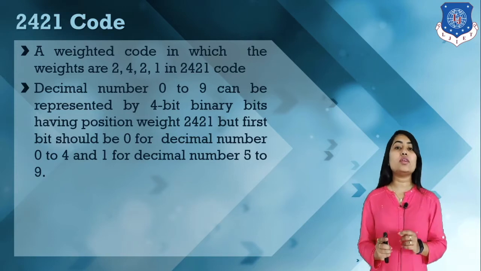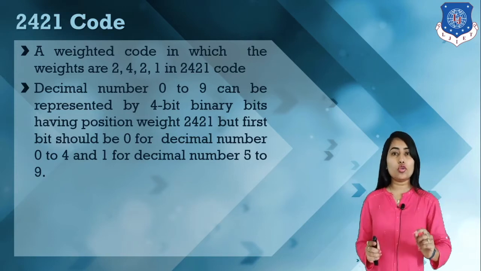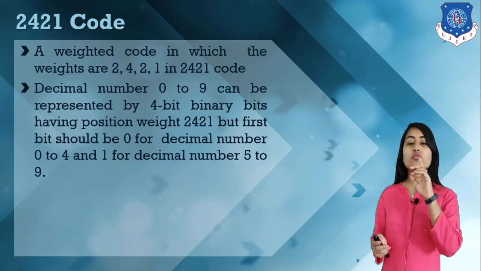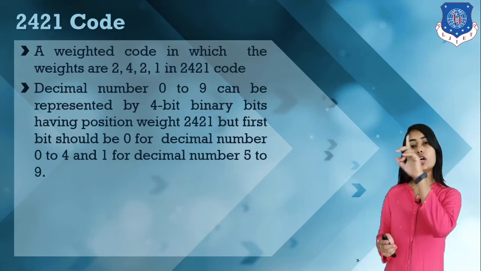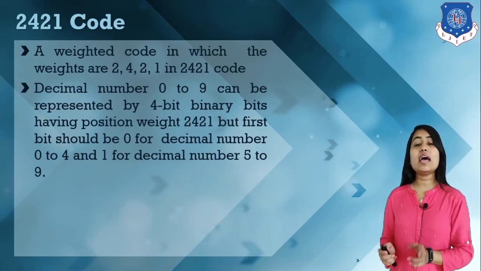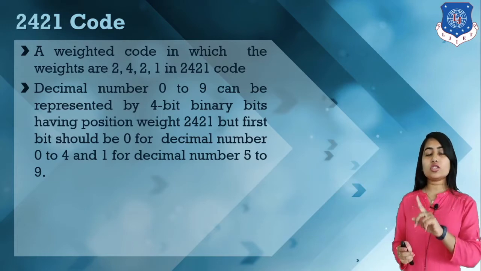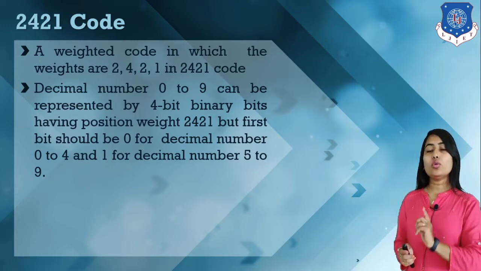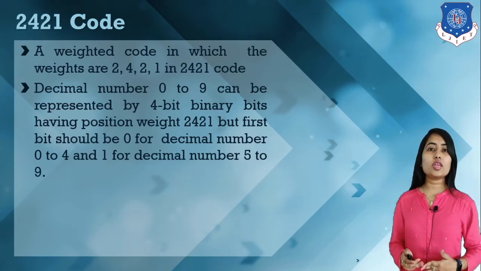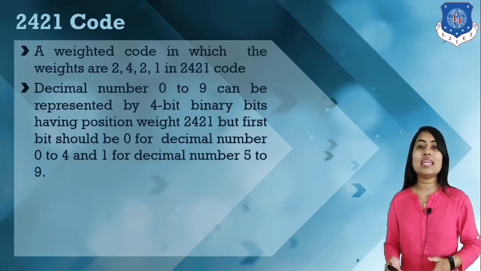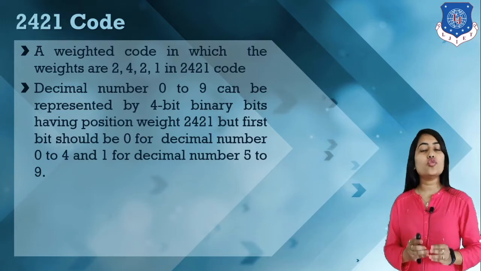Whenever we have a number from 0 to 4, we cannot use the first bit, so we put 0 at the first bit, and for 5 to 9 we compulsorily use the first bit, so we put 1 over here. So how can we represent the decimal numbers 0 to 9 in the 2421 code format?